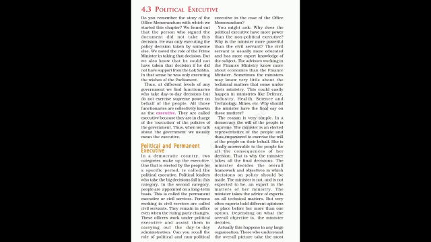There are two types of executive: political executive and permanent executive. Who are they? Political executive: elected by the people for a specific period of time, vacate the position with a change in government. Example: political leaders, PM and CM. Permanent executive: appointed on the basis of merit on a long term basis. They remain in office even when the ruling party changes. Example: civil servants like IAS, PCS, etc.